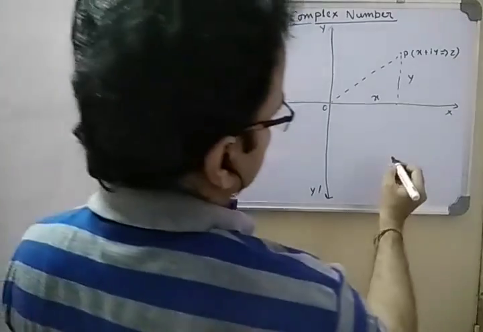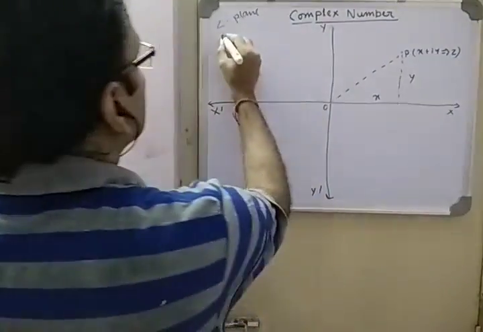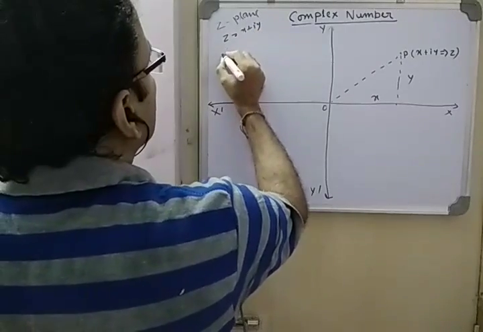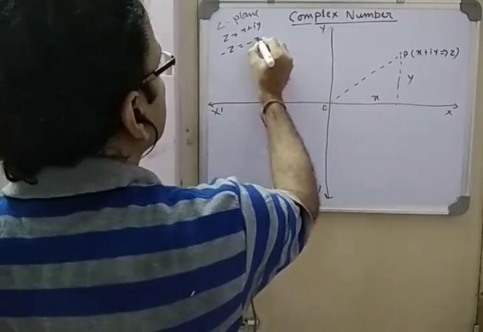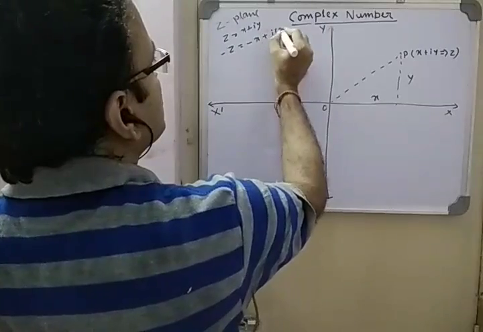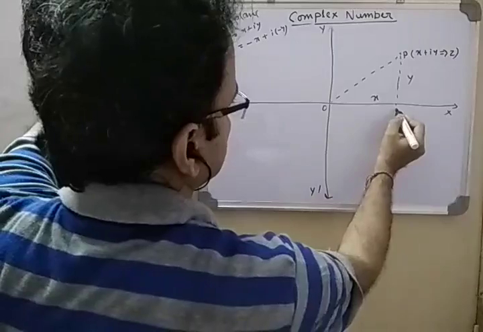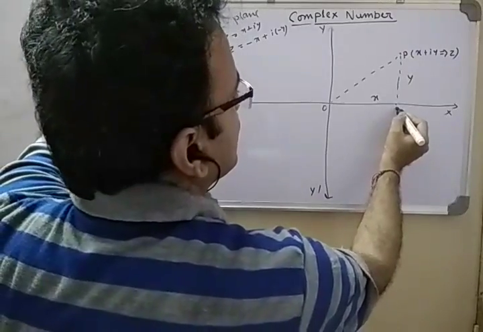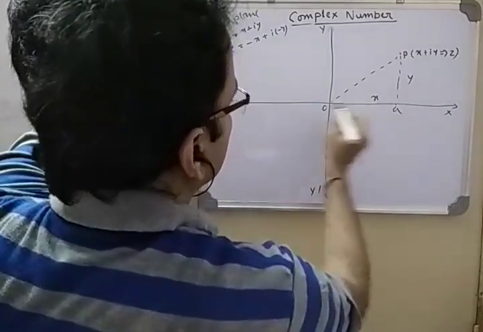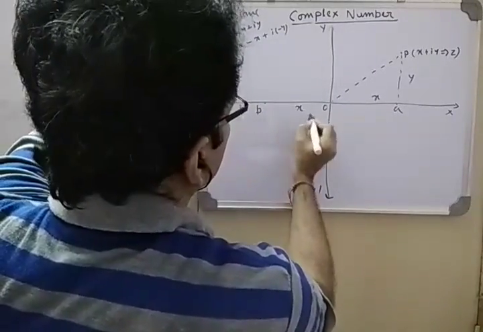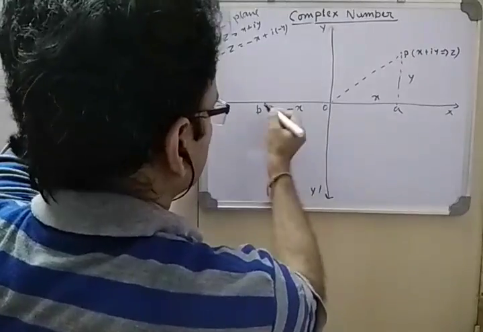What is minus z then? If z is x plus iy, minus z is minus x plus i into minus y. Suppose this is A, then OA equal to x. I will cut OB with the same value x, but this is minus x, on the left side.